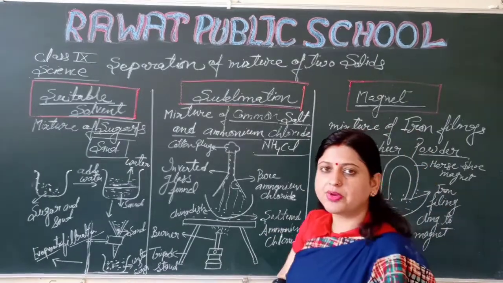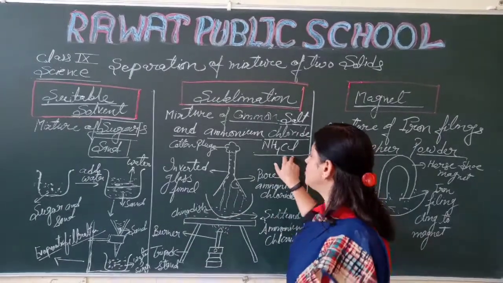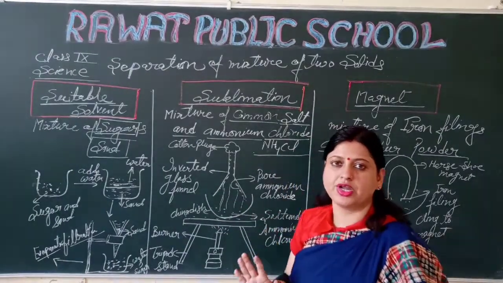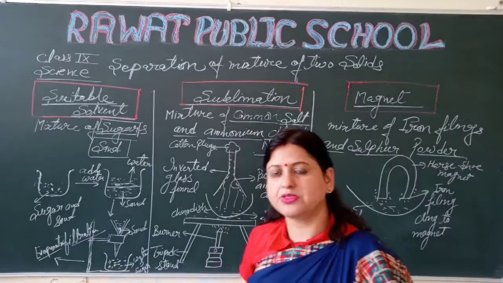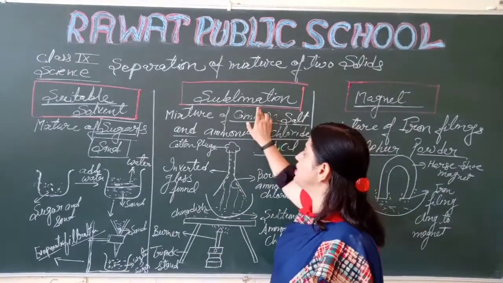So how can we separate? We know that ammonium chloride is a sublime substance. So we have to separate by sublimation.